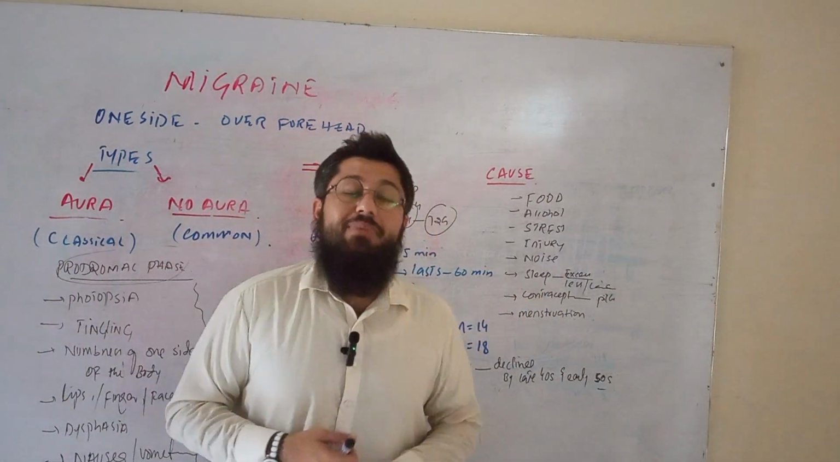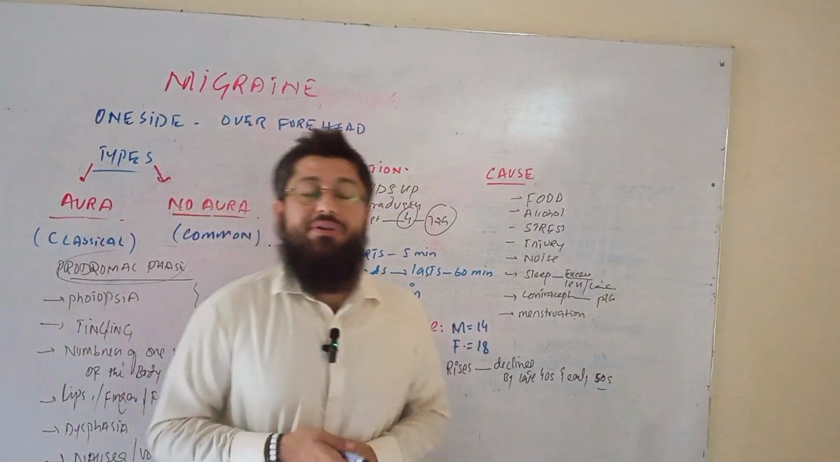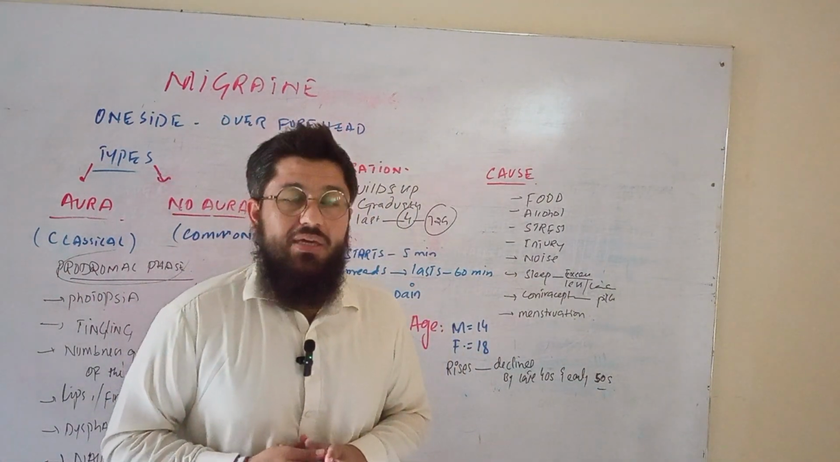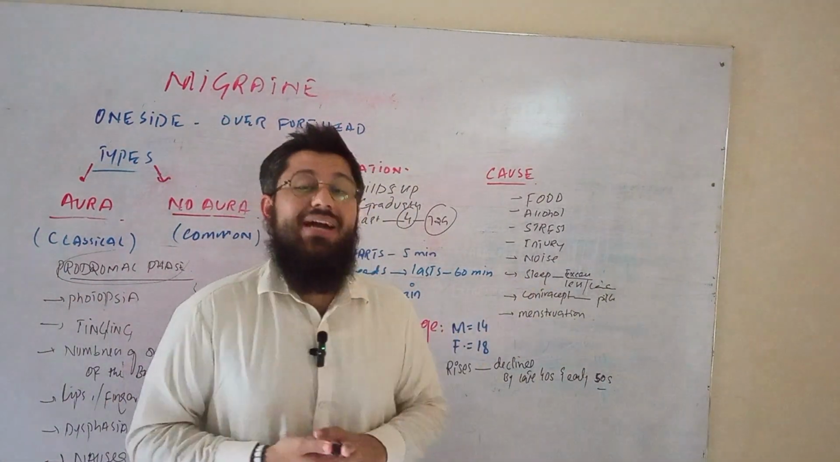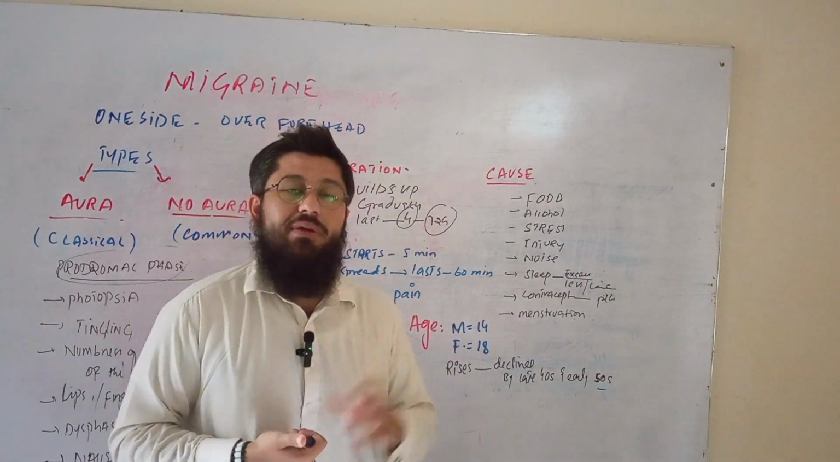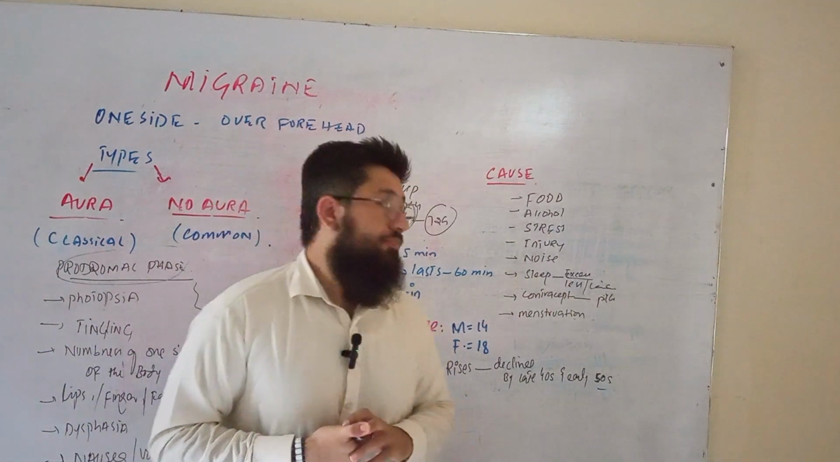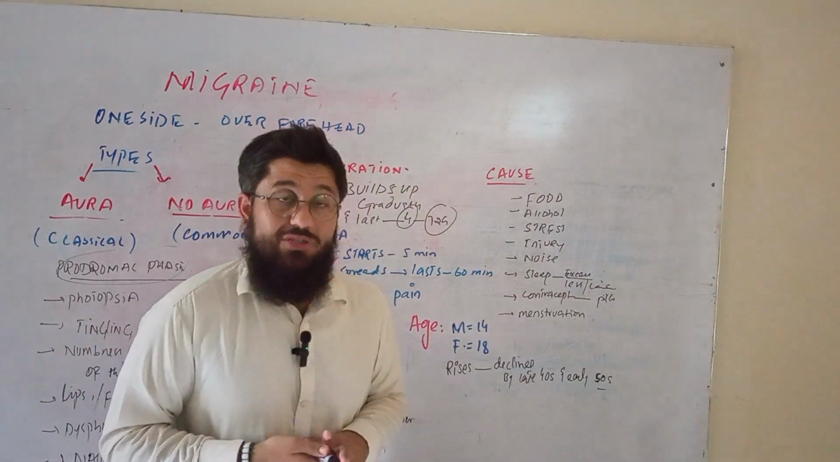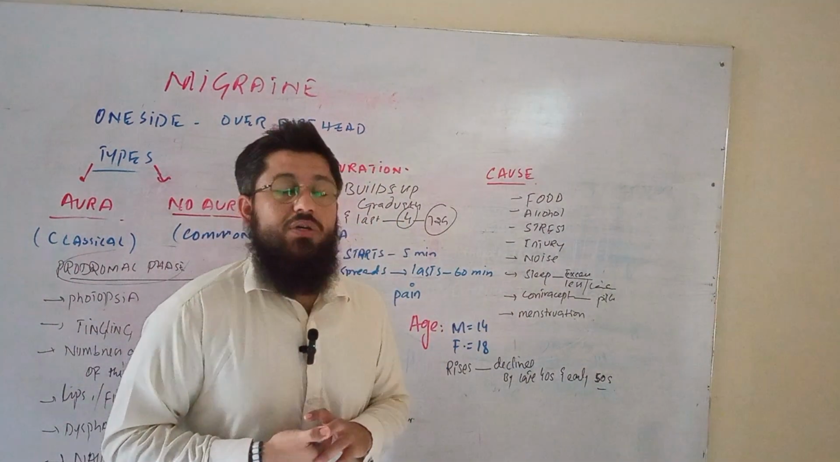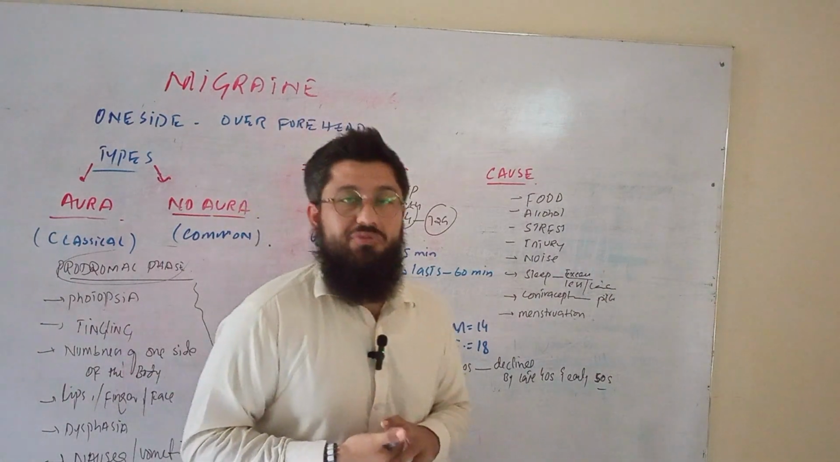And contraceptive pills. A female using contraceptive pills may get pain because these pills aggravate or initiate the feeling of the pain, migraine, in a female who has migraine. Then we have menstruation. Menstruation is also responsible for initiating or starting the feelings of the migraine.